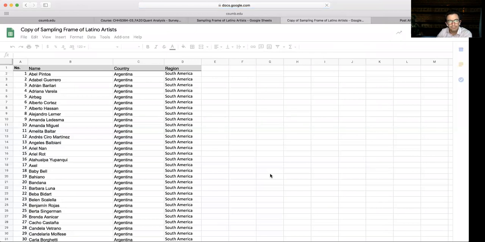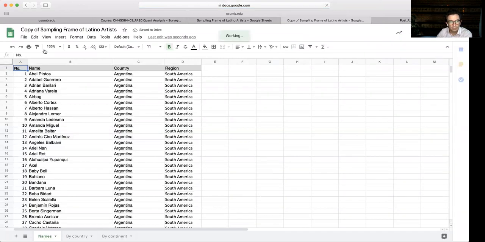And now it's your own, right? It will be called Copy of Sampling Frame of Latino Artists, and you should be able to work on this copy. And it will be your own, nobody will see that, okay? So every week when we have an exercise, you will click on that link, on that data set, and make a copy for yourself.